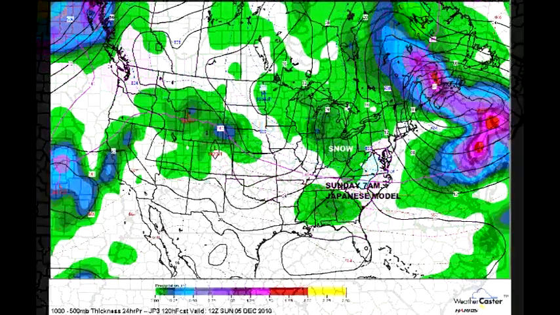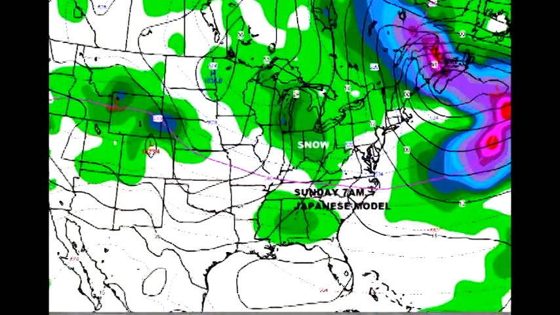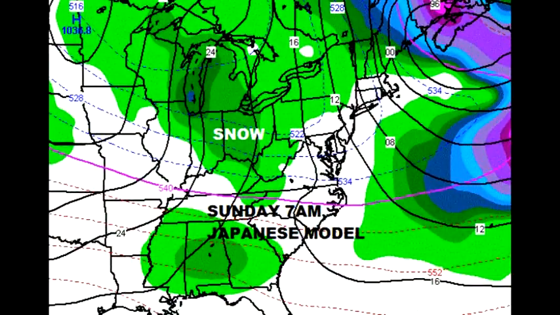And just to show you that there are more models in play, this is not an accumulation map, but this is just showing what the precipitation is still on Sunday. Another idea brought to us by the Japanese model that shows snow crossing Ohio. So timing is in question, not only timing, but amounts. But that shows you that there is a system. All the weather models agree there will be a system. But obviously, there are many, many more questions as to how much snow we will see.